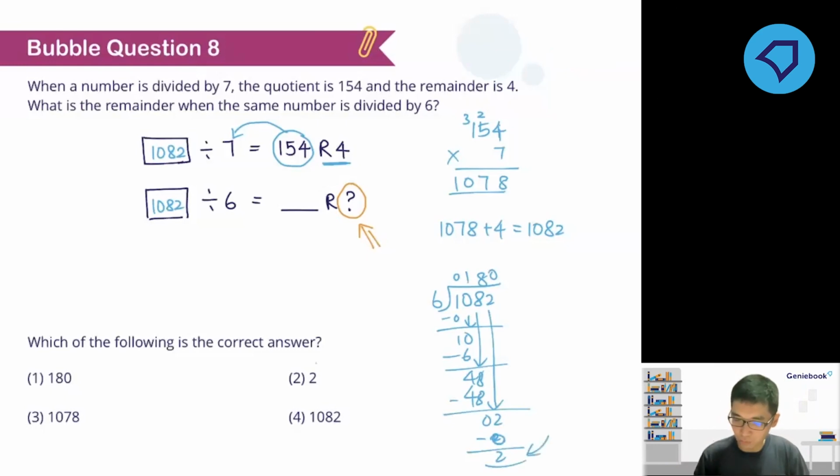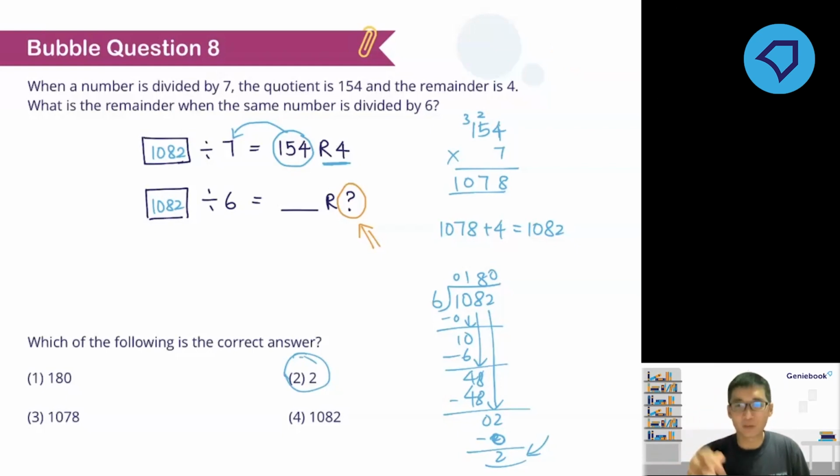The remainder is 2. And yes, some of you already realized, out of the 4 options, there's only one option that is a small number, right? The rest are all big numbers. How can they be the remainder, right? So imagine if I didn't circle the question mark there, some of you probably will go and pick number 1 as the answer, right?